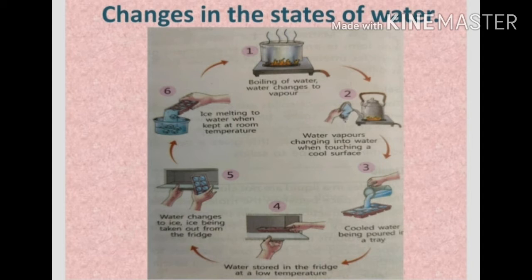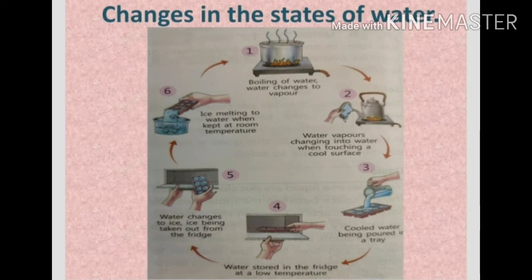Come to figure number 3. The cooled water is being poured in a tray, the tray in which the ice is formed. And in the next figure, the water is stored in the fridge at a lower temperature. We place it in the refrigerator, in the freezer. And in the next figure, the water changes to ice. In the freezer, after some time, the ice cubes are formed.